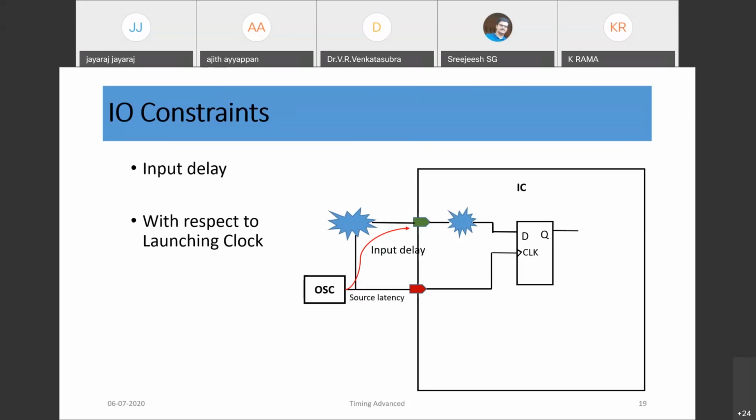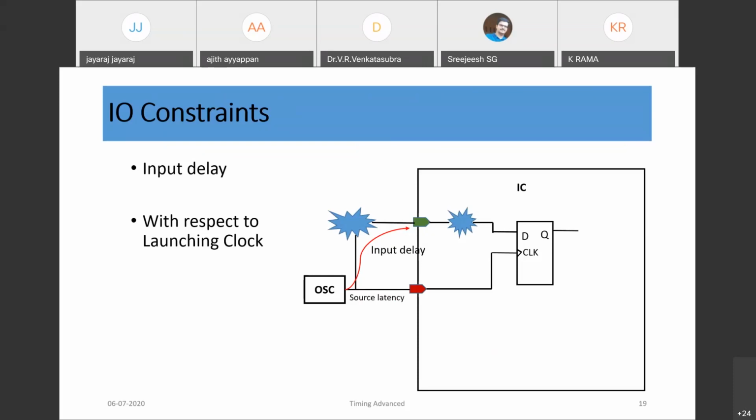Say whether we are going to interface this with an ADC, where the ADC output comes to our chip for further processing, or with an IO controller like a PCI Express high-speed controller or a slow-speed device. So what kind of device are we going to interface, and what would be the external delay with respect to the launching clock to our chip or our logic?